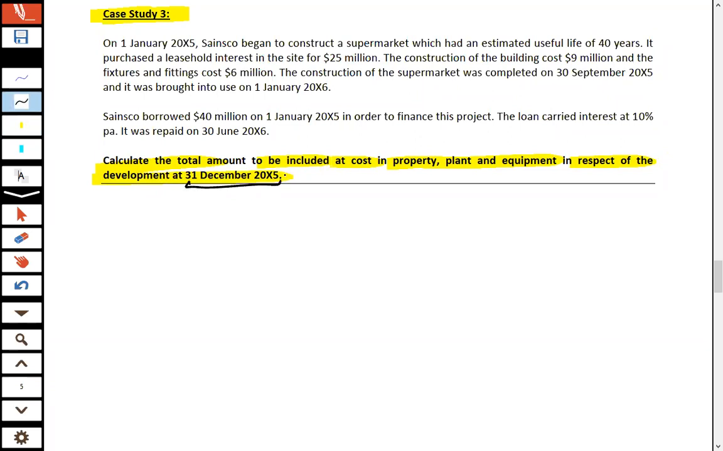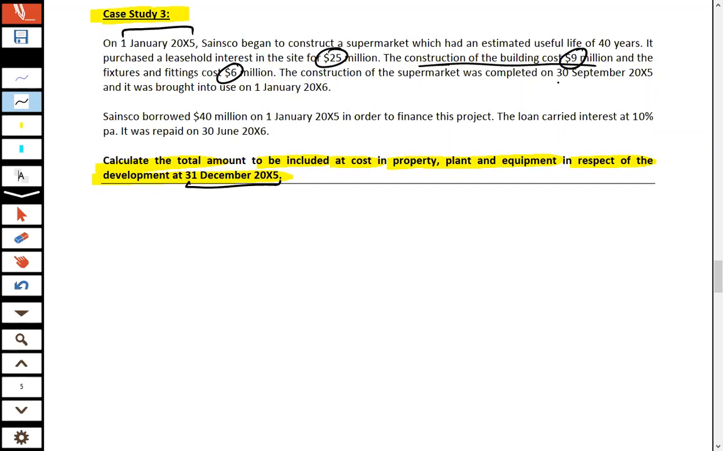Year end date is 31st December 2005, and on 1st Jan 2005, S began to construct a supermarket which had an estimated useful life of 40 years. It purchased a leasehold interest in the site for 25 million. The construction of the building cost is 9 million, and the fixtures and fittings cost 6 million. So effectively total cost is 25, 9 and 6, that is a sum of 40.